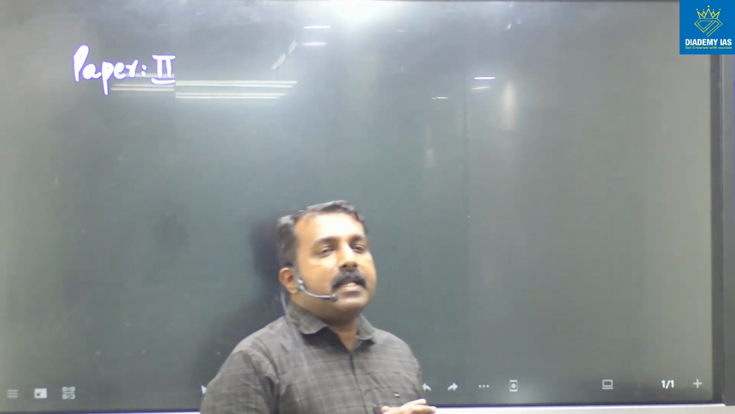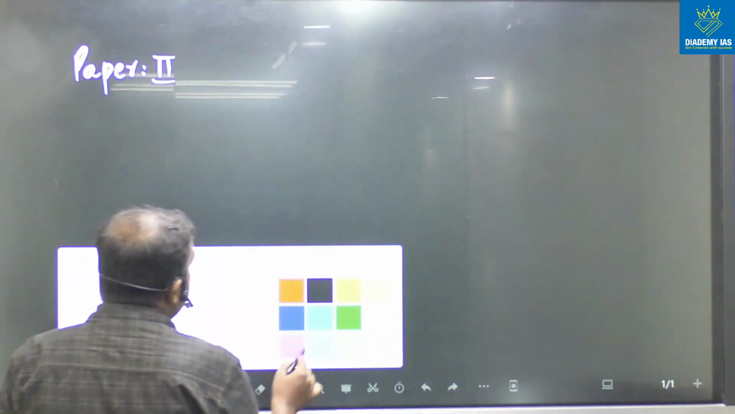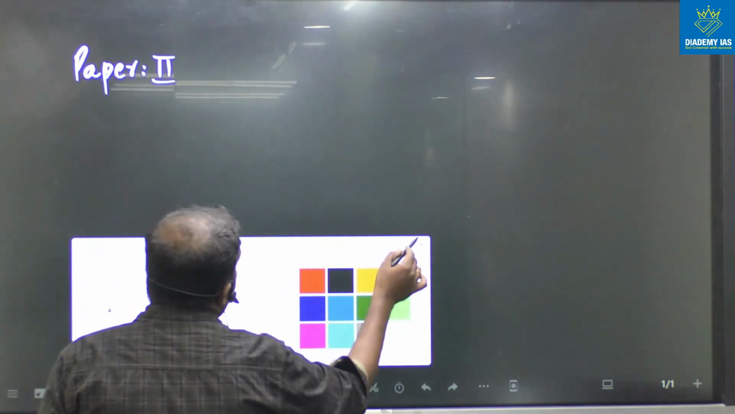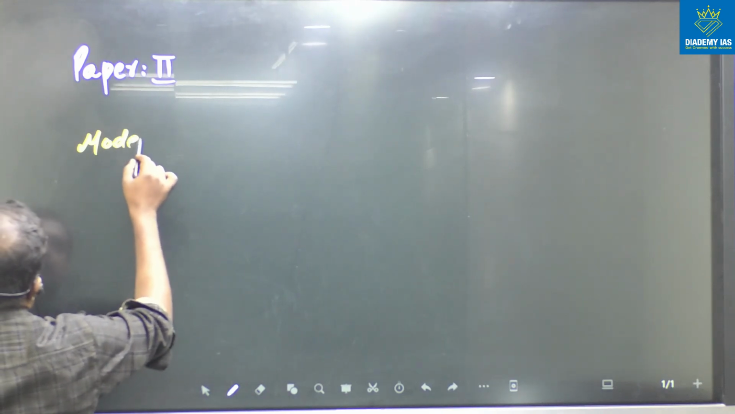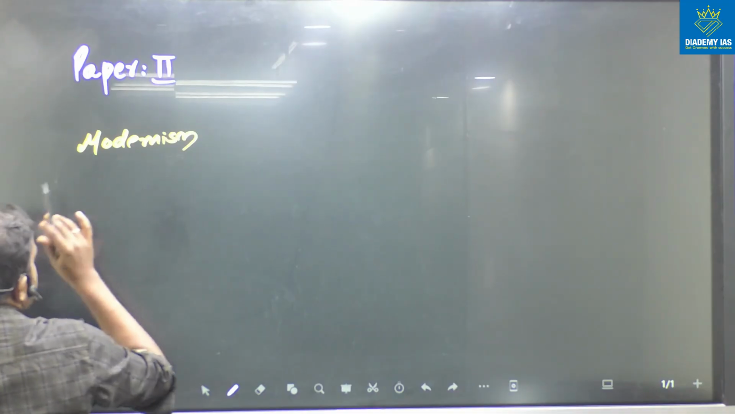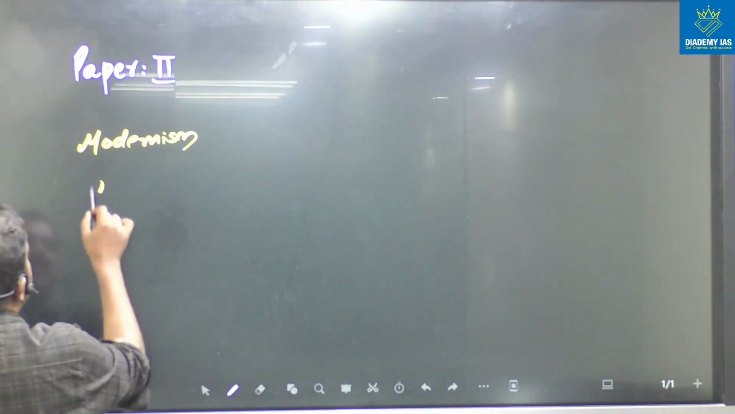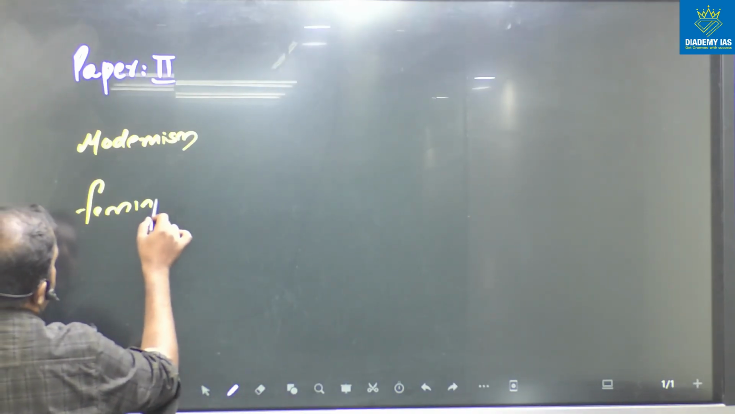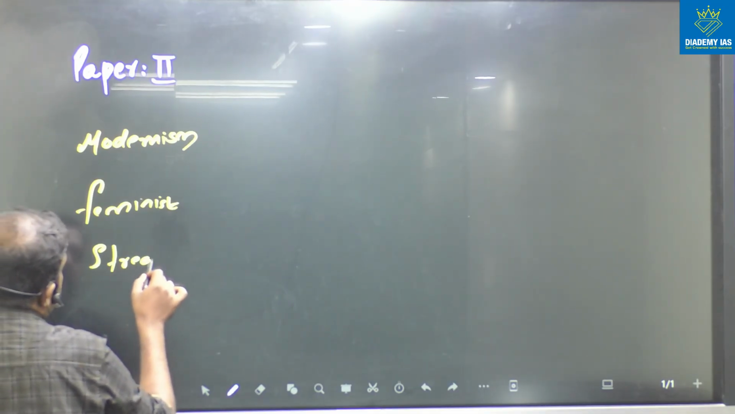Paper 2, similar to paper 1, also has a list of movements like modernism, then the Marxian approach to literature, feminism, all these are there. The feminist approach to literature, stream of consciousness, all these are there.